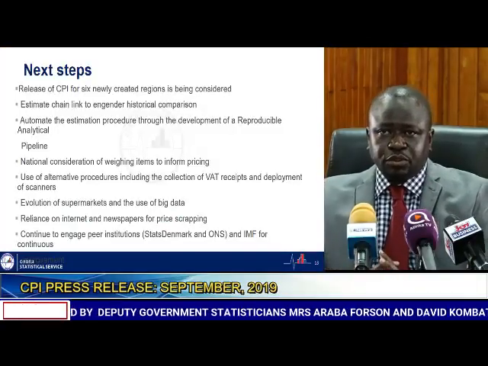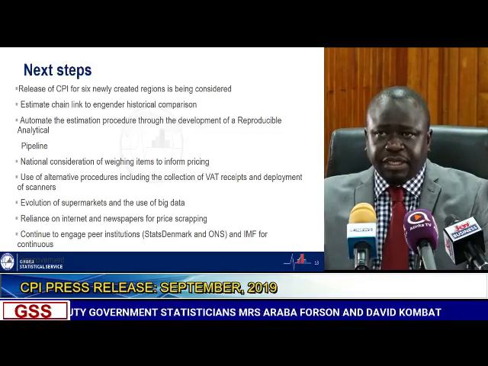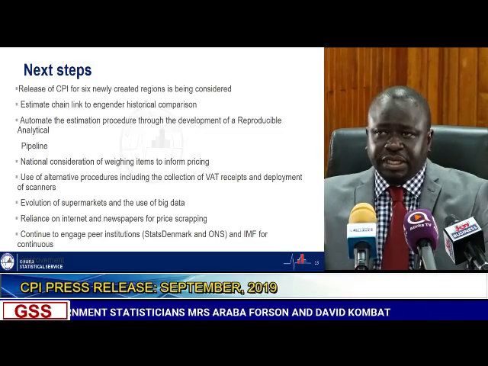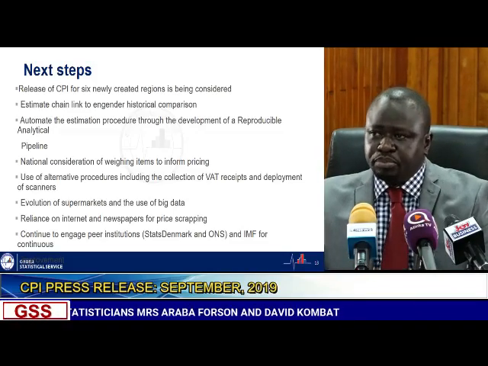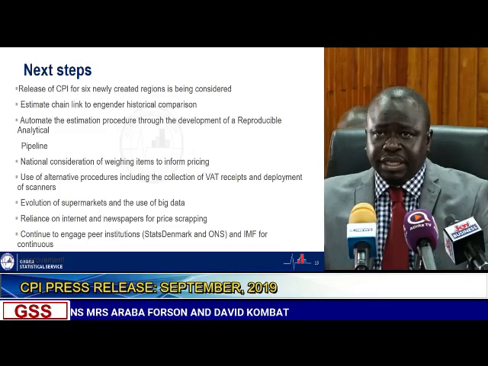The fifth item is to explore other alternatives, specifically the use of VAT receipts and the deployment of scanners to help improve the accuracy of the data that we collect. This is imperative because this is what other countries are doing to improve the quality of statistics. Sending market readers out on a monthly basis has some challenges, but once we are able to scan the data sets, the receipts, and we have the VAT receipt, it's going to contribute to the accuracy of the data that we release.